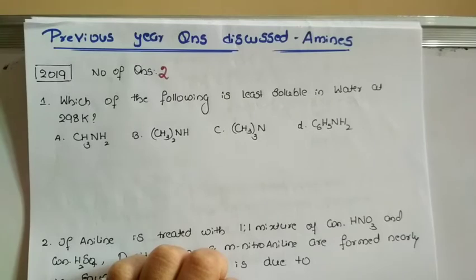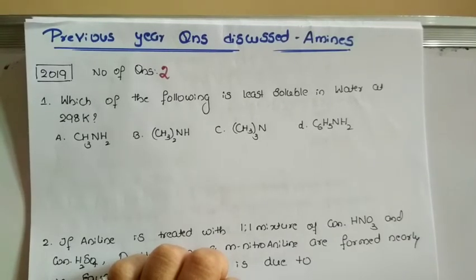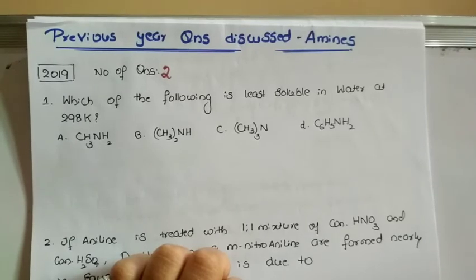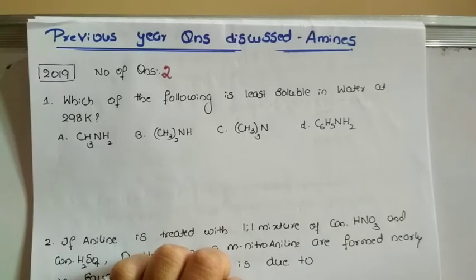Here the first question is from 2019. Which of the following is least soluble in water at 298 Kelvin? Among all the amines they have given, which is least soluble in water? One point you have to concentrate on here, dear students: whenever we discuss the solubility of organic compounds, the solubility mainly depends on the ability to form a hydrogen bond. That compound should form a hydrogen bond with a water molecule. Only those are soluble in water. That is the main reason.